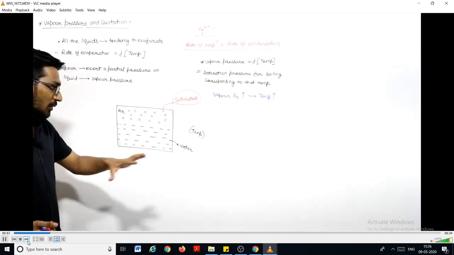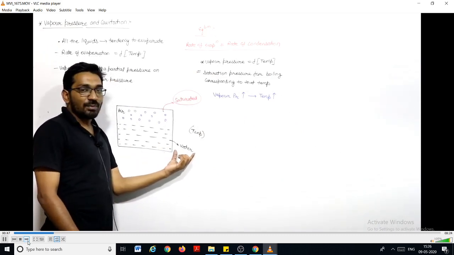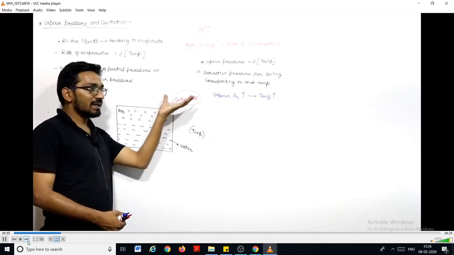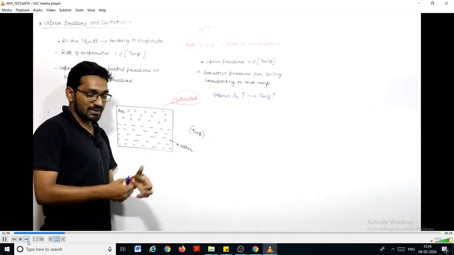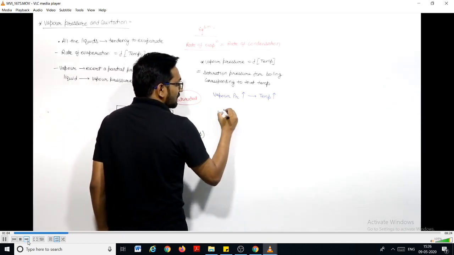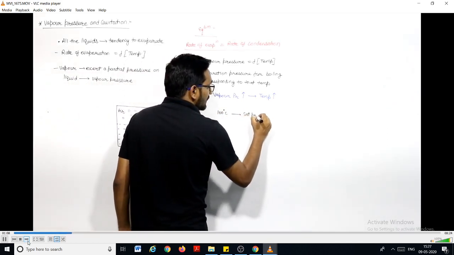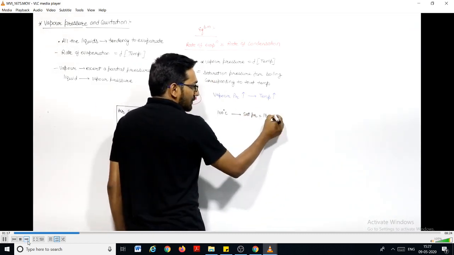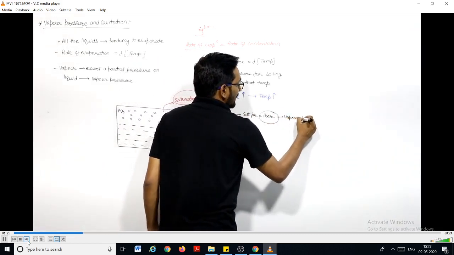Either you can raise the temperature. Suppose for water, you know that water will boil at 100 degrees Celsius at 1 atmosphere, right? So at 1 atmosphere, if you make the temperature 100 degrees Celsius, then this water will start boiling. So we can say that at 100 degrees Celsius for water, the saturation pressure is 1 bar. What is the saturation pressure? The pressure at which water will start boiling, it is 1 bar. So 1 bar is the vapor pressure at 100 degrees Celsius, right?